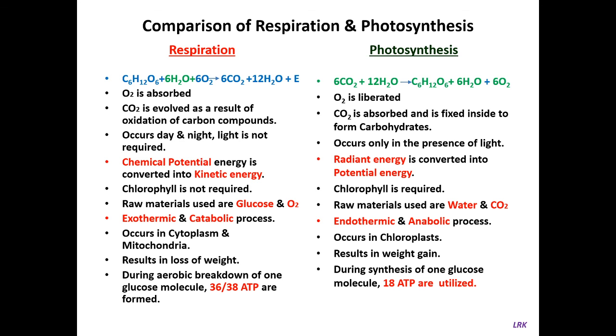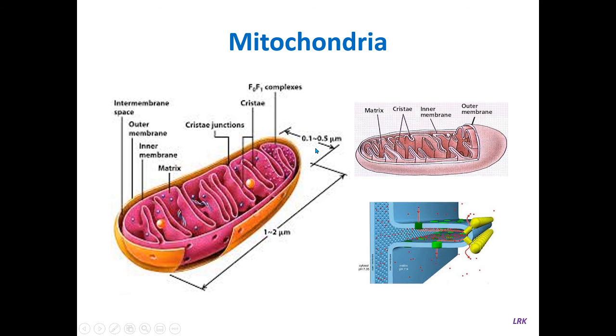Now we will see the respiratory apparatus. Where does this respiration occur? Respiration occurs in cytoplasm as well as in mitochondria. The process of glycolysis occurs in cytoplasm, and the remaining processes take place in mitochondria. So the function of mitochondria is to generate adenosine triphosphate, that is ATP, by oxidizing the respiratory substrates in the presence of molecular oxygen.